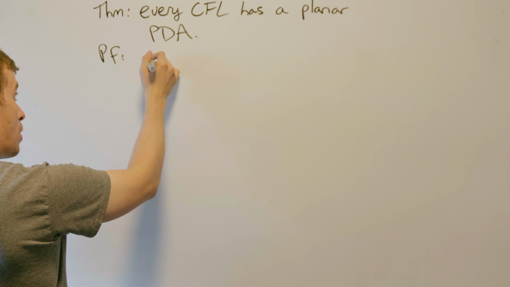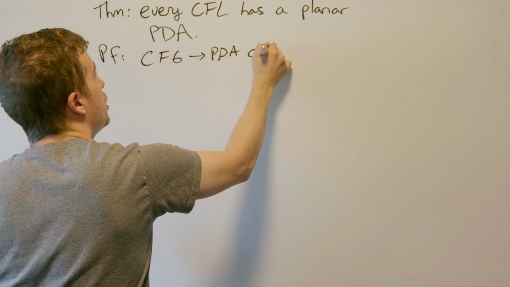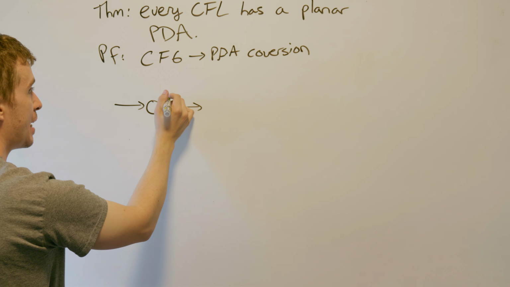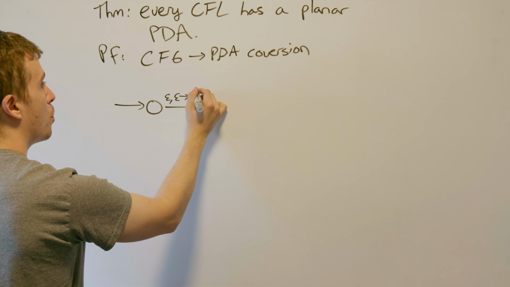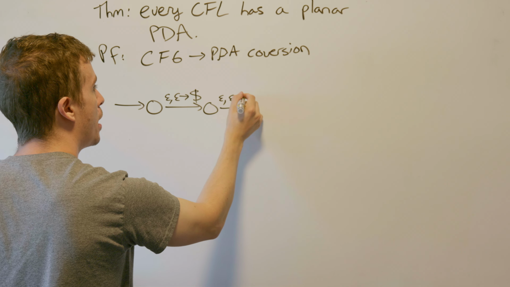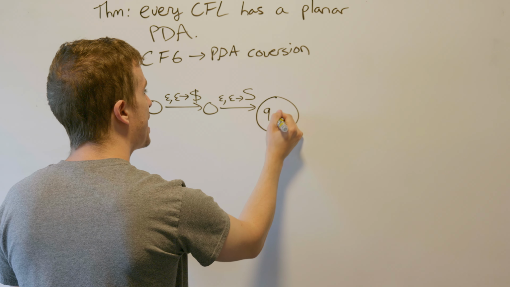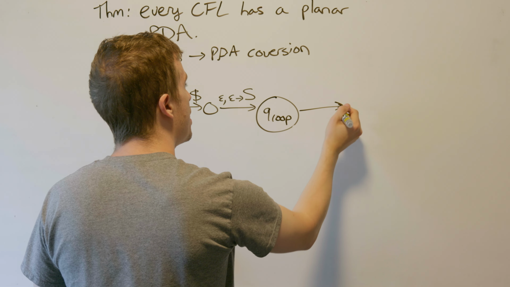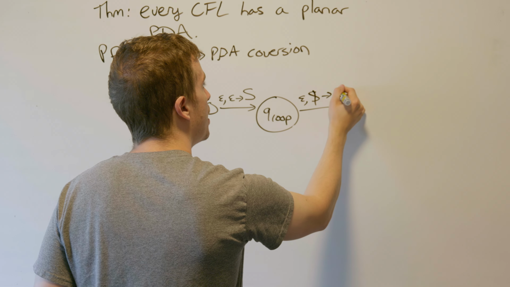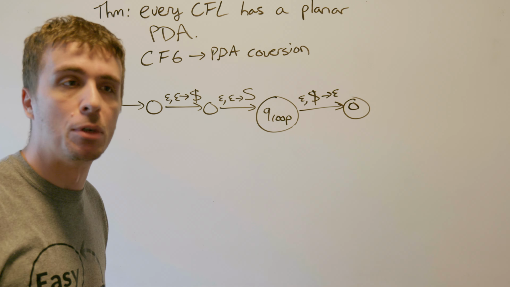If we look at the CFG to PDA conversion, what does it actually do? The conversion says we're going to make 4 base states. So here's my start state. This first one's going to push on a special symbol, then another transition to push on the start symbol of the grammar, the starting variable, then a state in the middle called QLoop, and then another final transition which pops off this $ sign and pushes nothing, it doesn't really matter here, to the only final state of the entire machine.